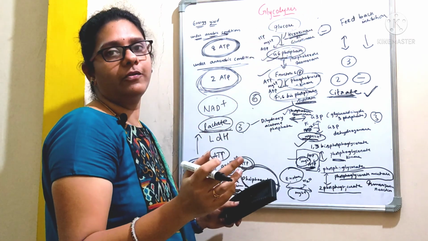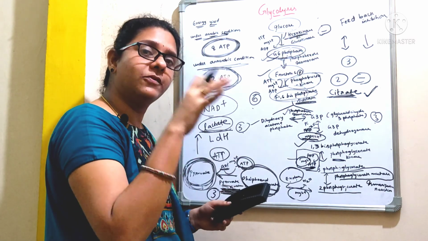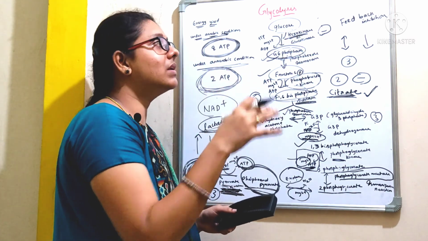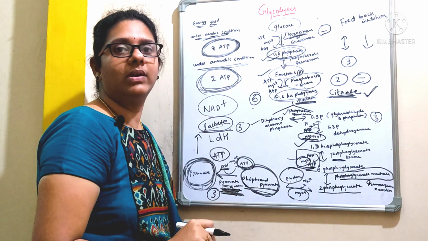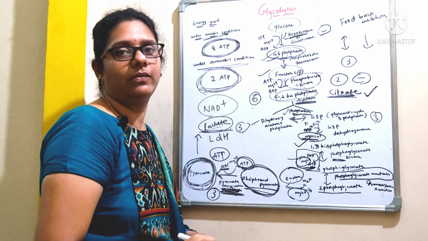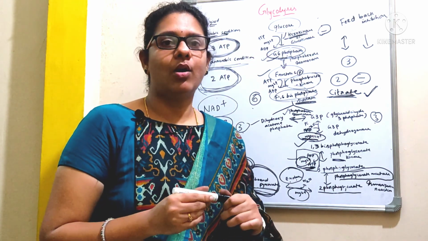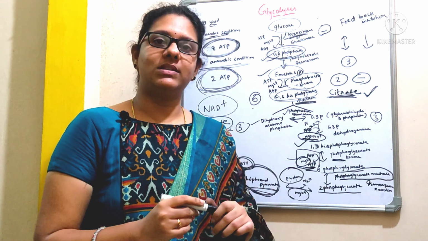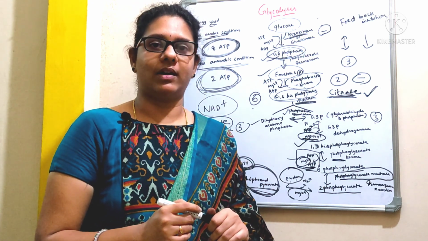If there is no need of energy, if there is already a sufficient amount of energy, then there is no need of this glycolysis pathway. So there is a need to regulate this pathway. This is all about the process of glycolysis and about the regulation of glycolysis.